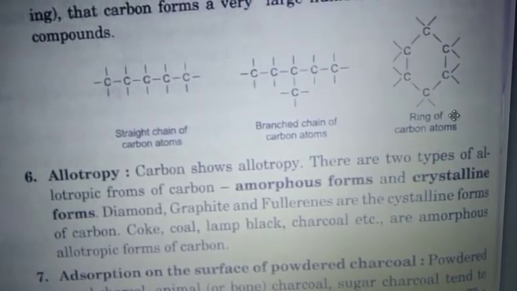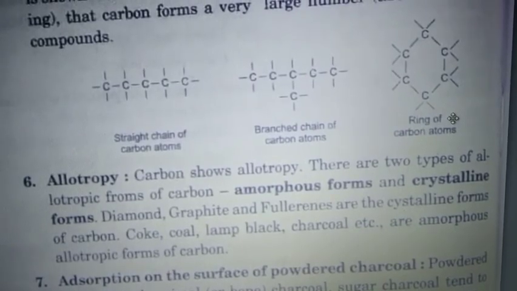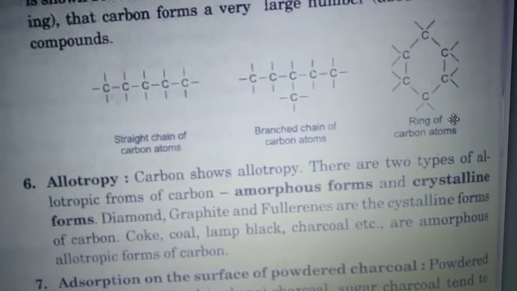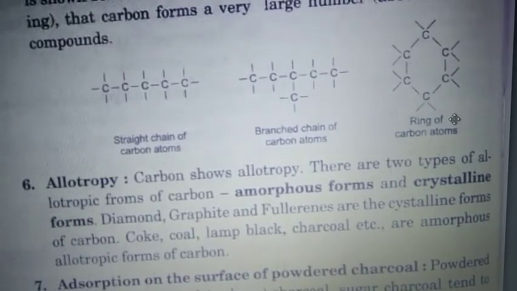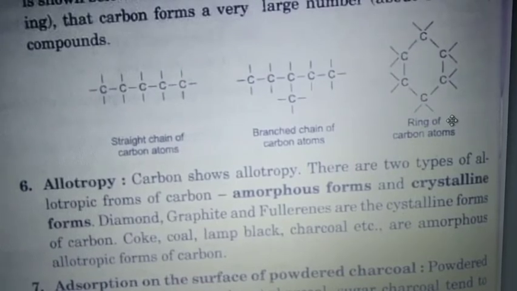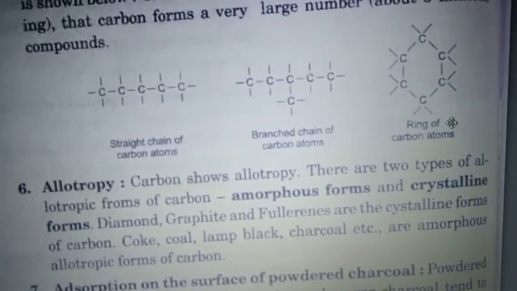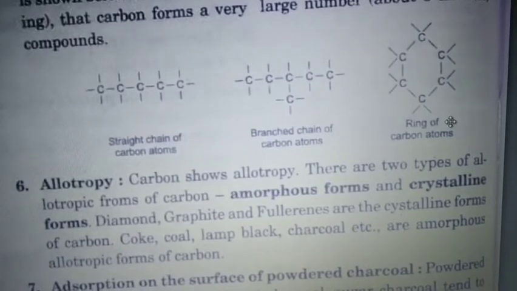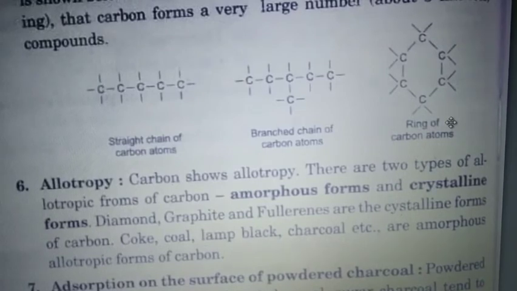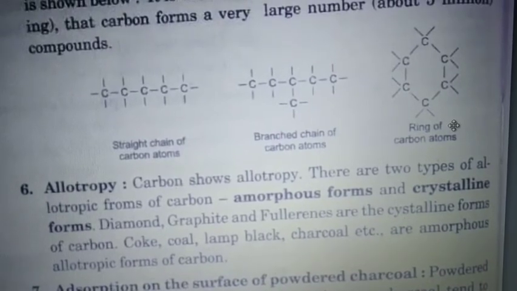The reason is that it forms many compounds, as in the beginning of this chapter we studied that nowadays we know about 5 million compounds. That is why it has huge importance today.